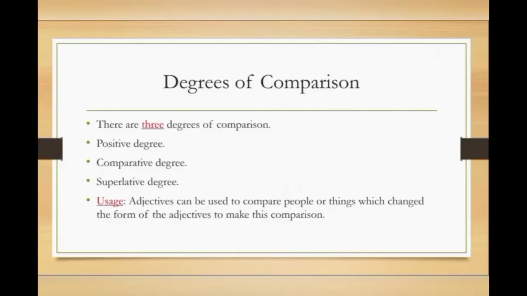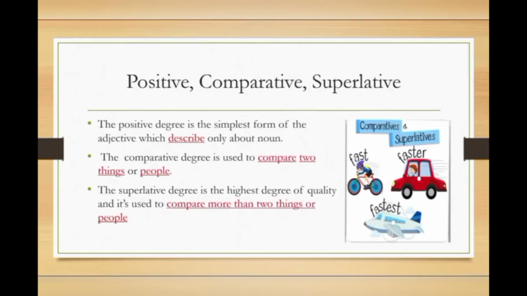Degrees of comparison. There are 3 degrees of comparison: positive degree, comparative degree, and superlative degree. What is the usage of it? Adjectives can be used to compare people or things, which changes the form of the adjectives to make this comparison. So let's learn in detail. Now let's learn the difference between positive, comparative and superlative. The positive degree is the simplest form of the adjective which describes only the noun.